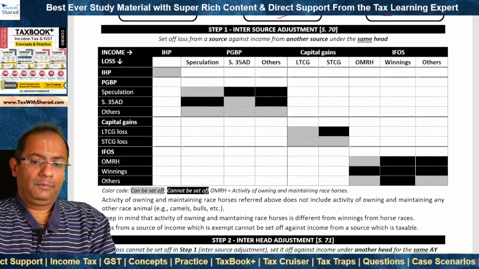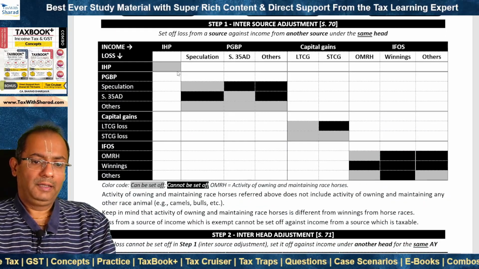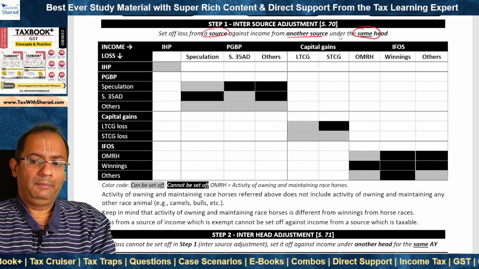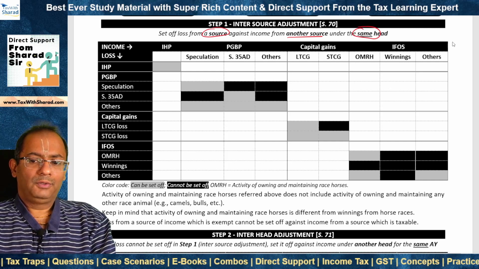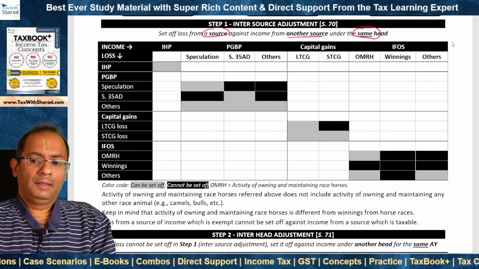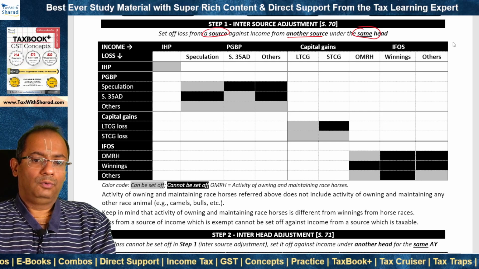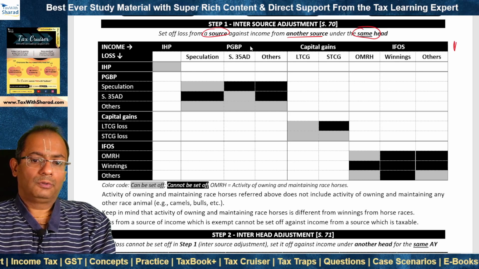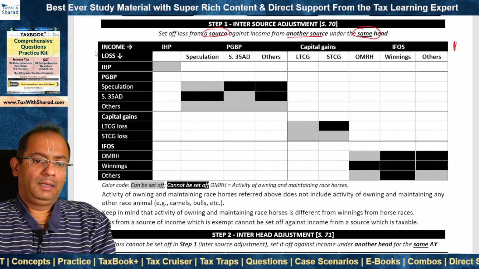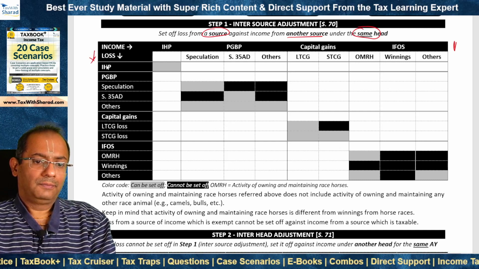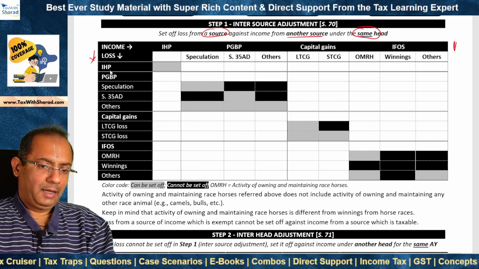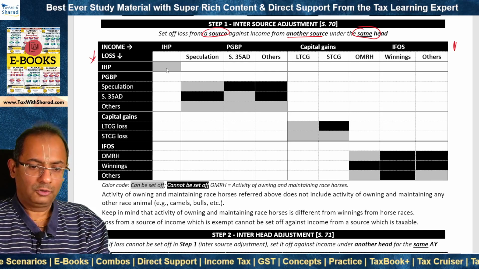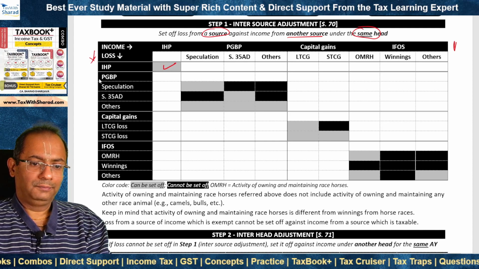Now first we look at step 1, which is inter-source adjustment under section 70. We set off loss from a source against income from another source but under the same head. As you can see on your screen, this is the table depicting the rules in this regard. These are the heads of income: income from house property, PGBP, capital gains and IFOS, and these are the various categories of losses. Now, as far as income from house property is concerned, loss from a house property can be set off against income from another house property and there is no restriction.